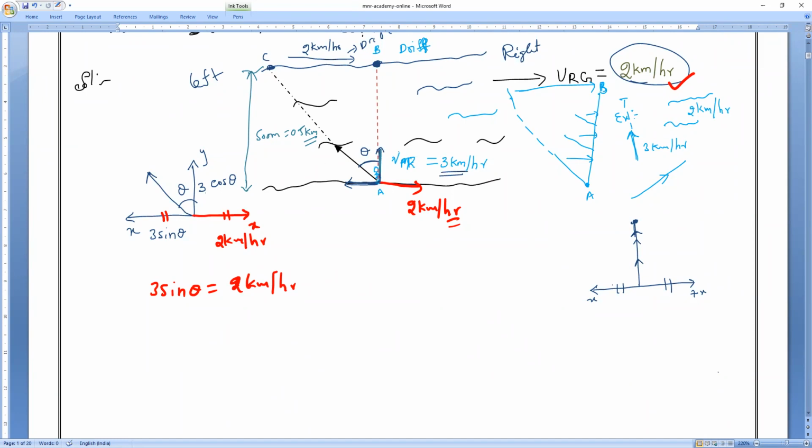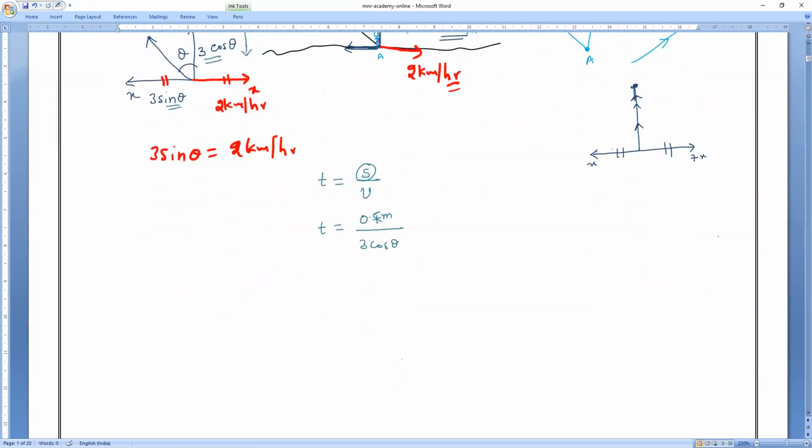Perpendicularly means you have to take the velocity 3 cos theta. So we want to find time. What is the formula? Distance by speed. Clear, everybody? So t is equal to distance divided by velocity. What is the distance he swims perpendicularly? 0.5 kilometer divided by the velocity of that boy, which is 3 cos theta. Yes or no? Pradosh? Now we want to find this cos theta. That is our responsibility. Shall we find the cos theta, everyone?